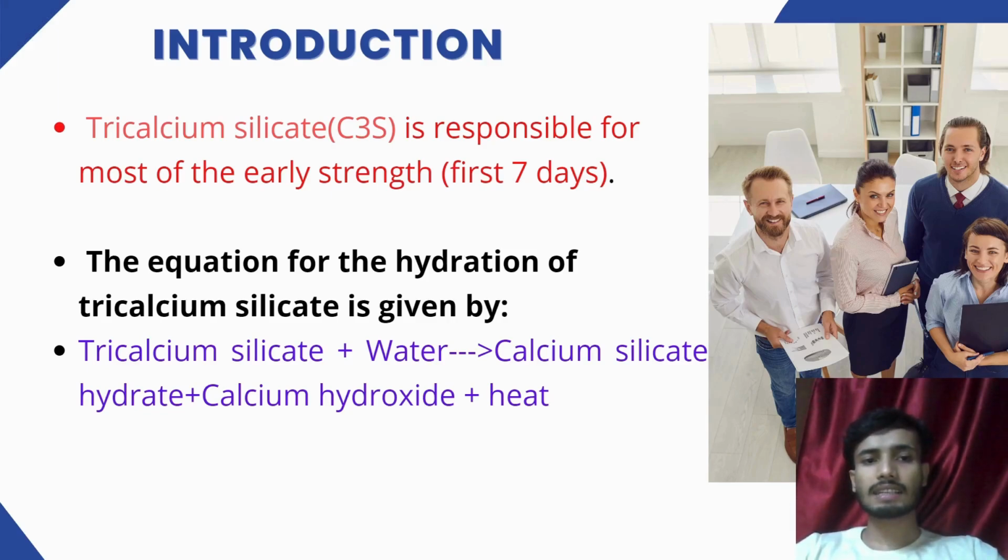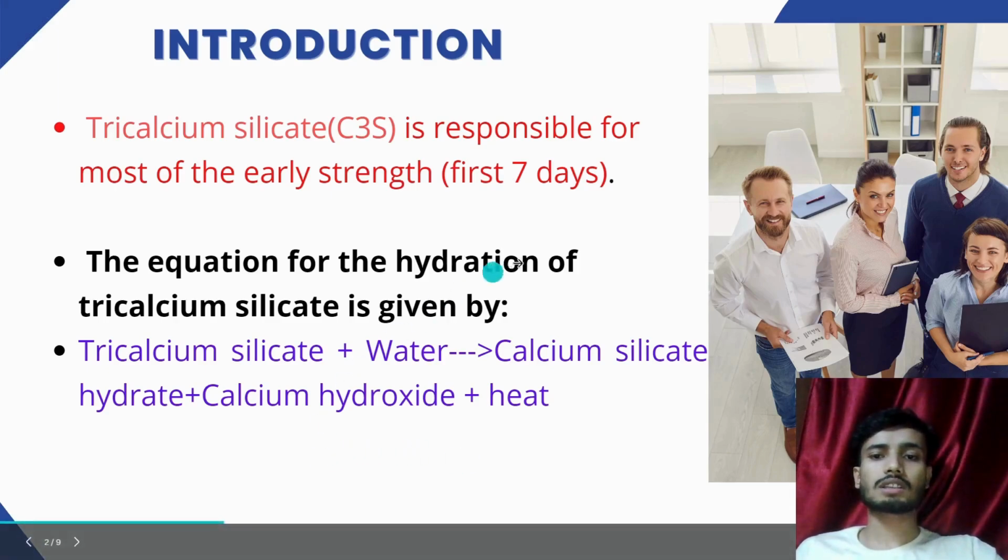Tricalcium silicate, the main constituent of Portland cement, hydrates to produce crystalline calcium hydroxide, calcium silicate hydrates and a nanocrystalline gel. Tricalcium silicate is also responsible for most of the early strength in the first 7 days.